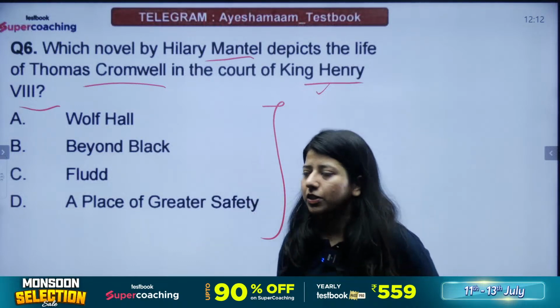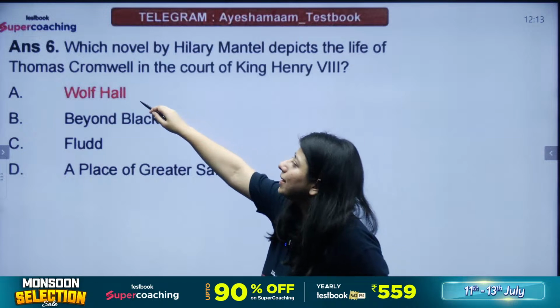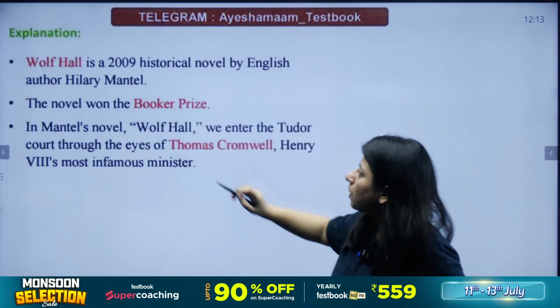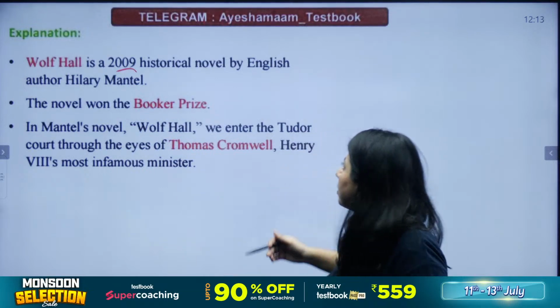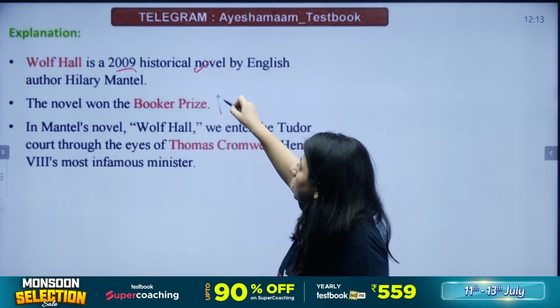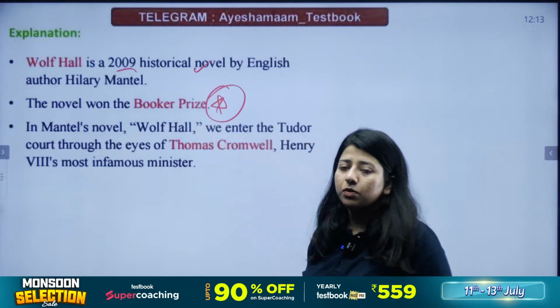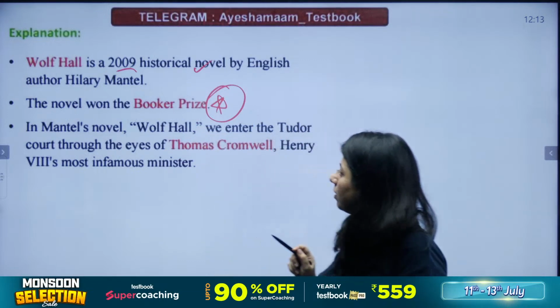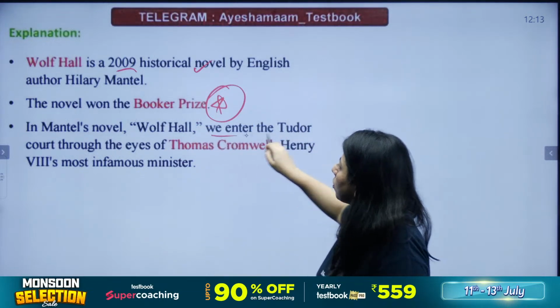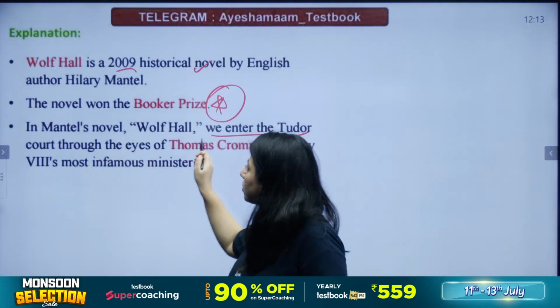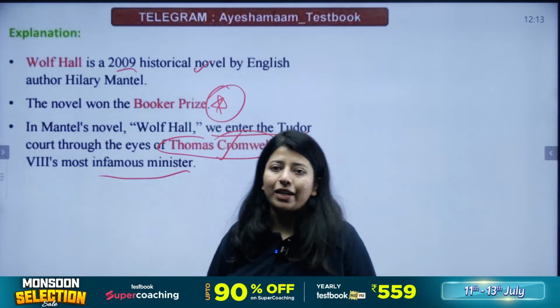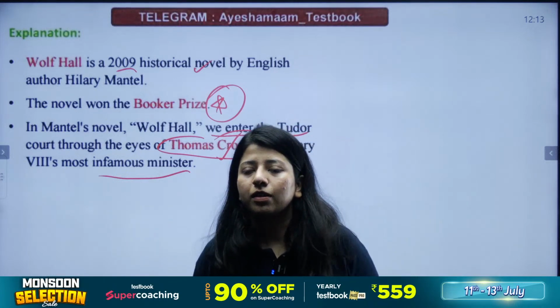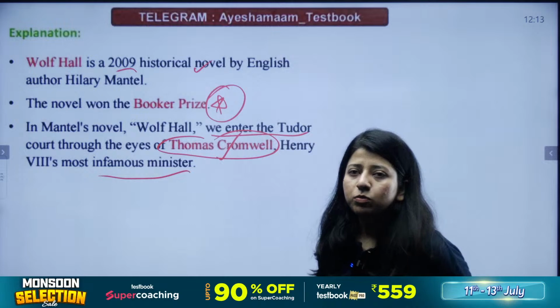The answer to this question indeed is Wolf Hall. That's the correct answer. Wolf Hall, which was a novel published in 2009. It's a historical novel that also won the Booker, by Hilary Mantel. Through the novel, we enter the Tudor court through the eyes of Thomas Cromwell, who was the infamous minister in the court of King Henry VIII.